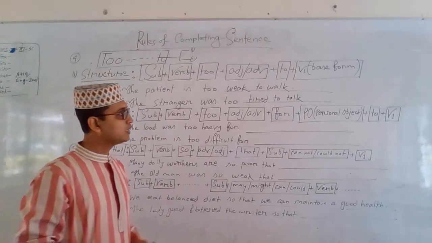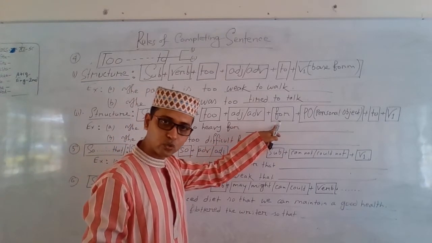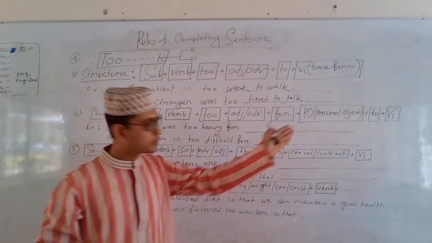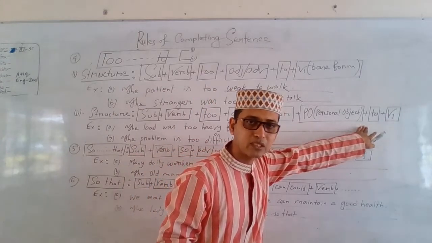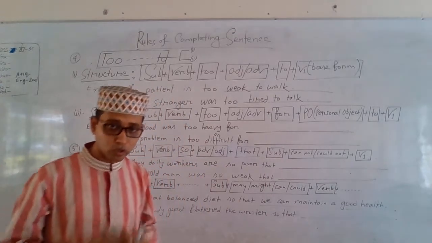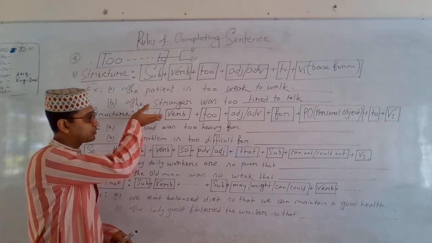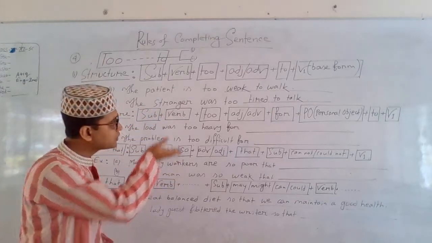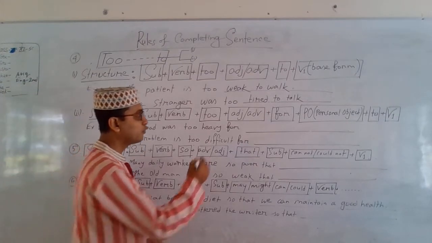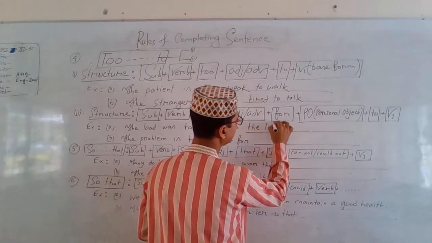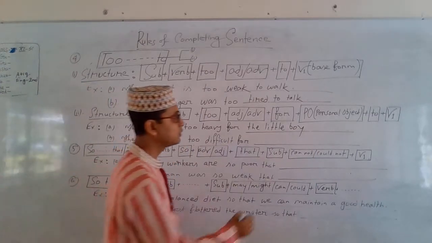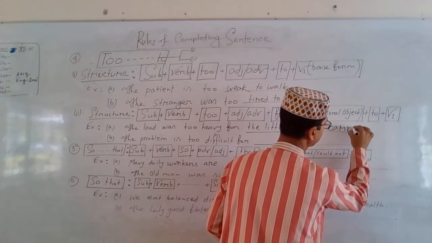It means that if you have for in the question, definitely you will have to use a personal object, and then the later part of the sentence will have to be completed using the infinitive form, to plus be1. I think it is very clear to all of you students. Now, let's start completing sentences depending on that rule. The load was too heavy for the little boy to carry.